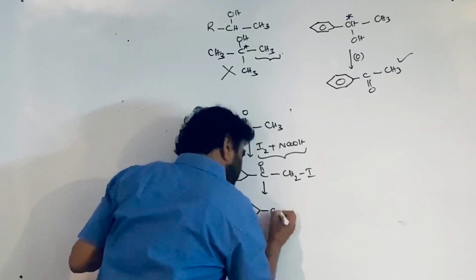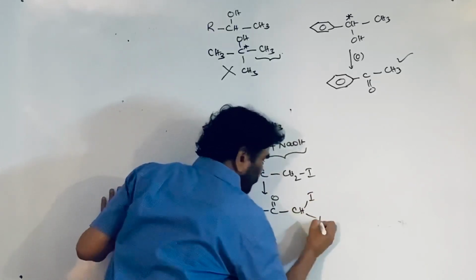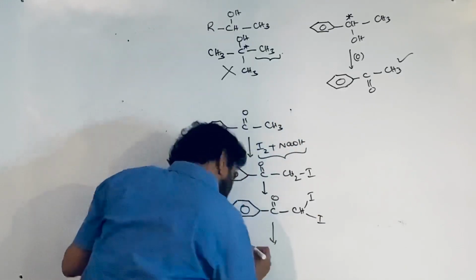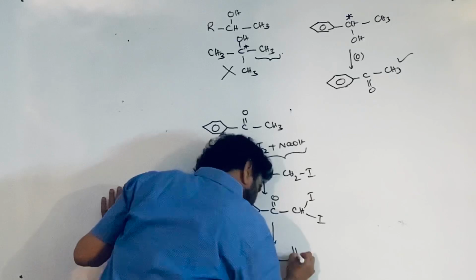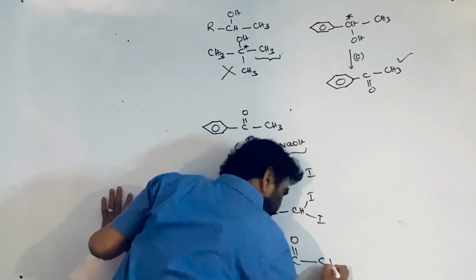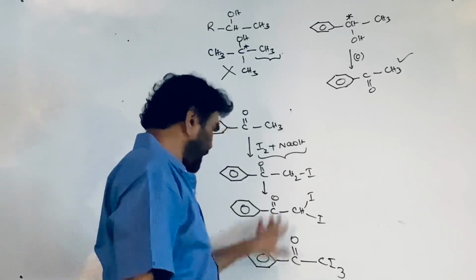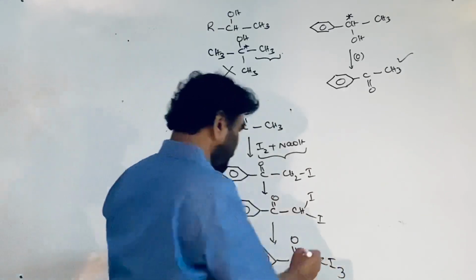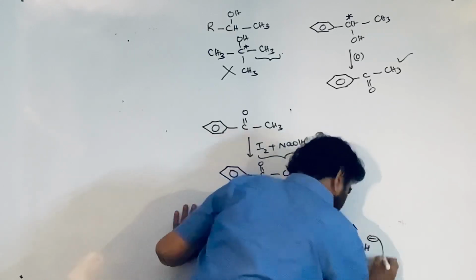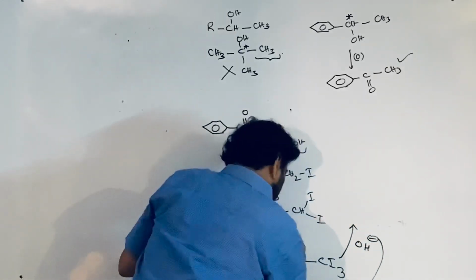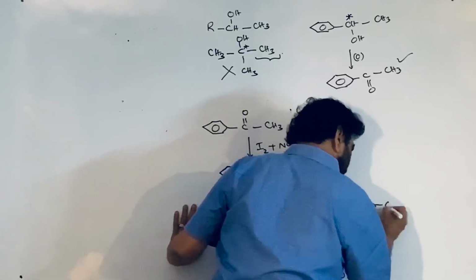The next step is the diiodomethyl ketone. This further reacts with the base and iodine and gives the triiodomethyl phenyl ketone. This is the sequence. The next step is the OH minus ion comes and attacks here as a nucleophile. Nucleophilic substitution is taking place. I am repeating again.